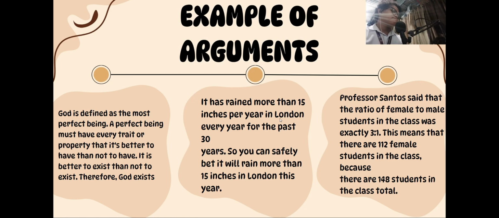The third argument is a math-based argument. If the class has a 3-to-1 ratio of girls to boys and 148 students in total, then we can figure out that there are 112 girls. This is based on the numbers and